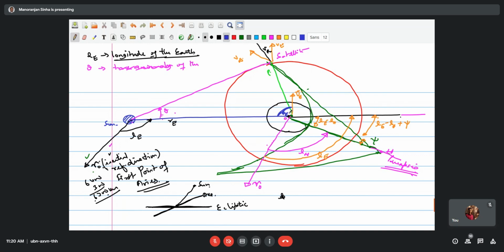Basically, this is the flight path angle of the Earth velocity. If we extend this line on the backward side, this angle is LE minus LH.